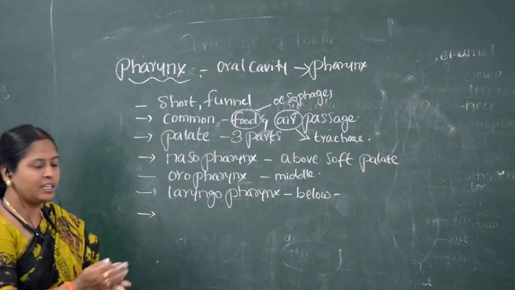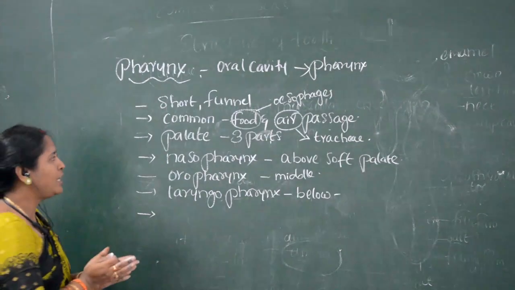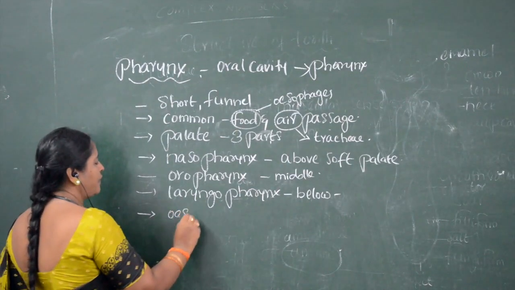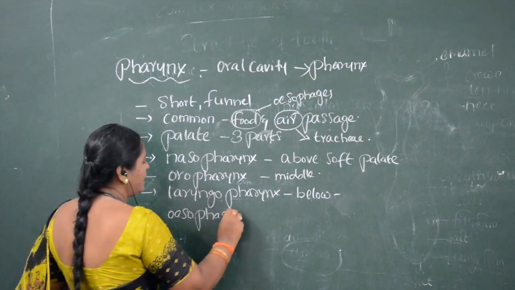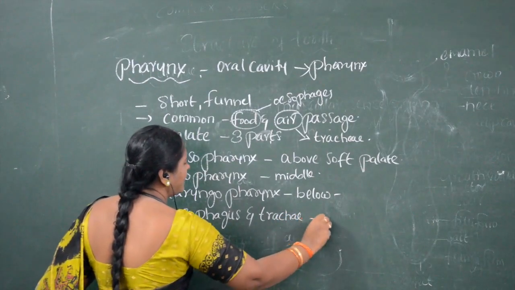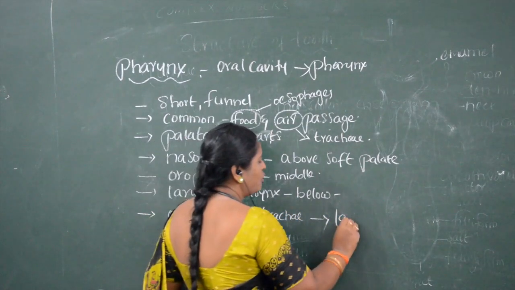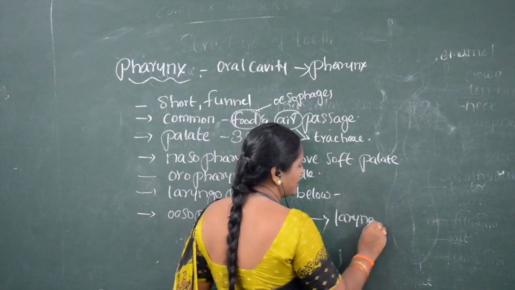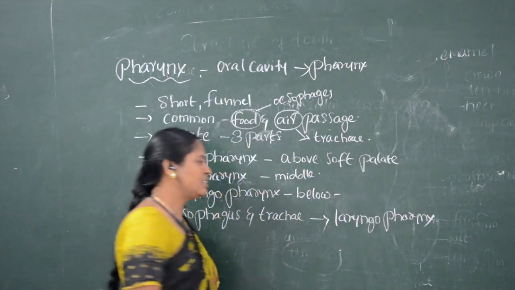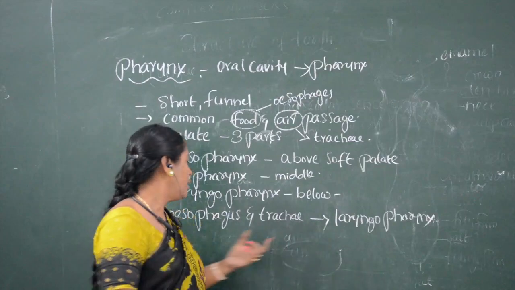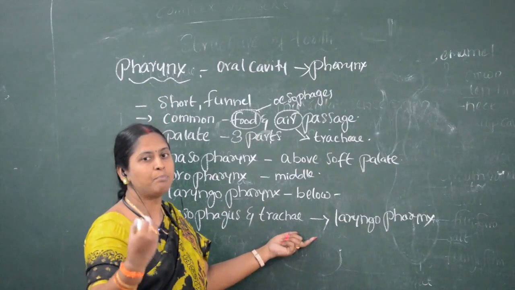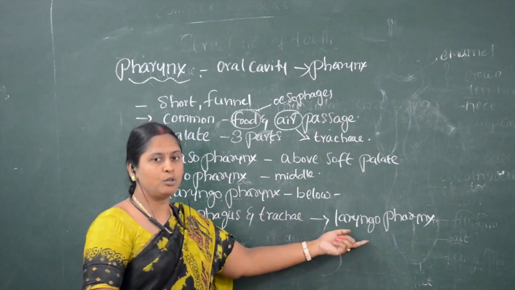Esophagus and trachea open into the laryngopharynx, which is a part of the pharynx, a common tube.